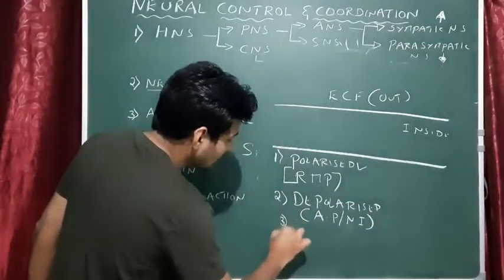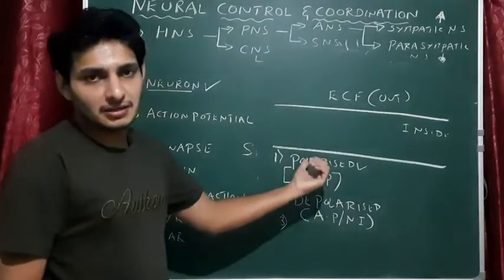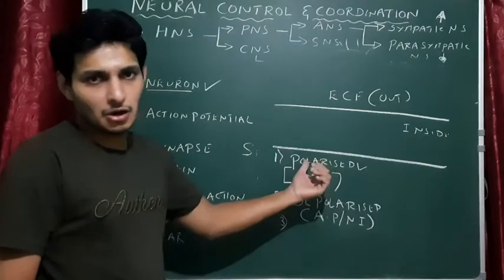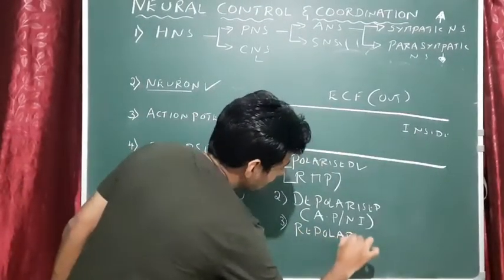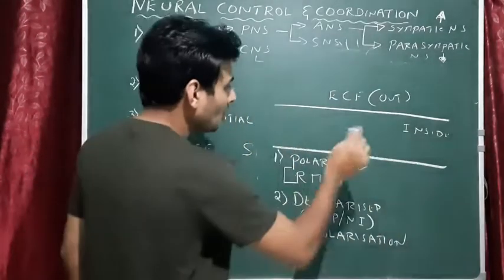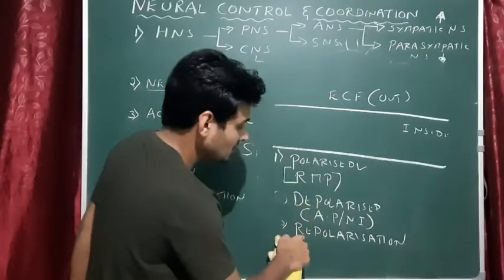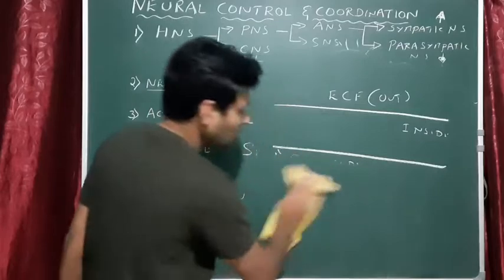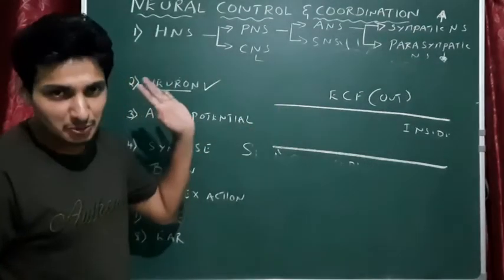Next, after depolarization, the site of the neuron has to come back to this original state. That is called repolarization. Done? Okay, so now let us erase this portion. Polarized, depolarized, repolarization. Remember this, very important. You get a lot of questions, or at least one question, but there is a high possibility.